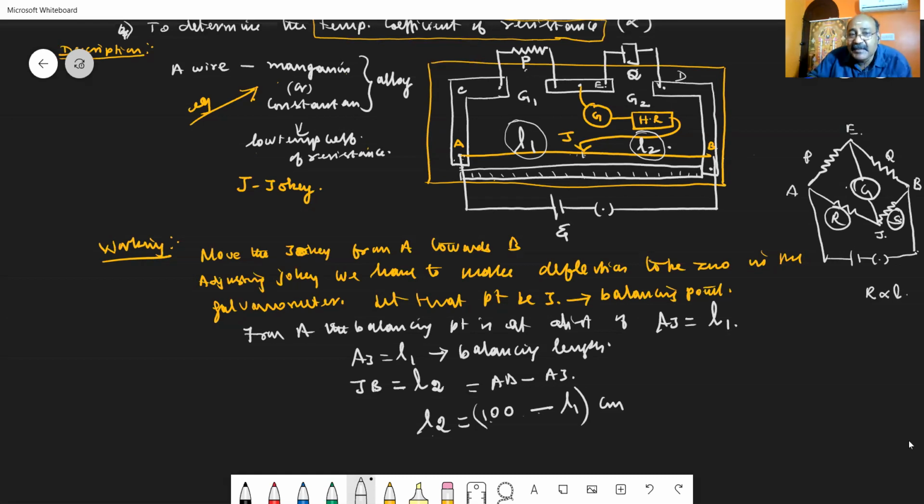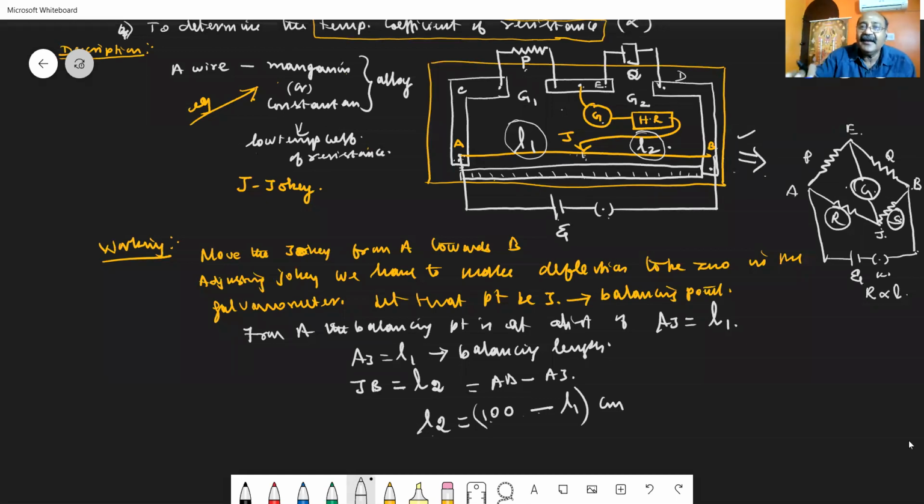In between A and B in the meter bridge, you have an EMF and a key. Here also, between A and B, you have an EMF and a key. Then in between E and J, you have the galvanometer. So the meter bridge is another form of Wheatstone's network.